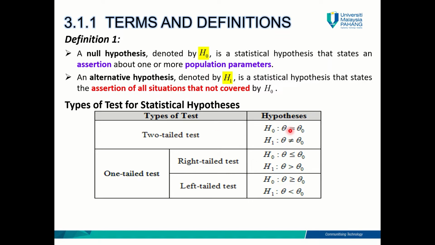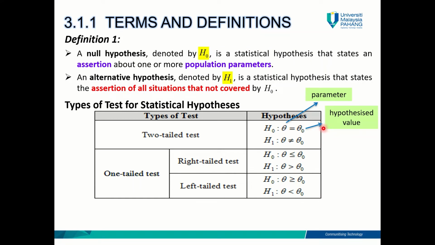And theta here, let me remind you, is a general representation. This is a notation that represents all parameters. Which means that if your hypothesis testing involves a two-tailed test, the parameter in H null could be mu, this could be pi, this could be sigma, or this could also be sigma square. So this notation theta is a general notation that represents all the parameters, equals theta naught, which is the hypothesized value.